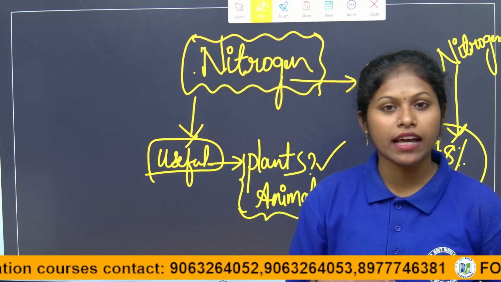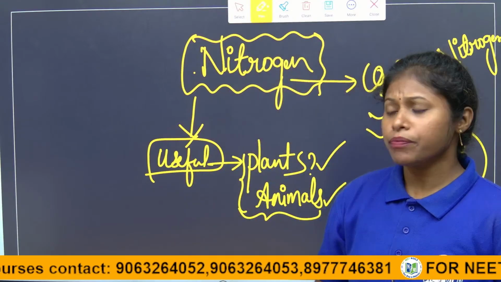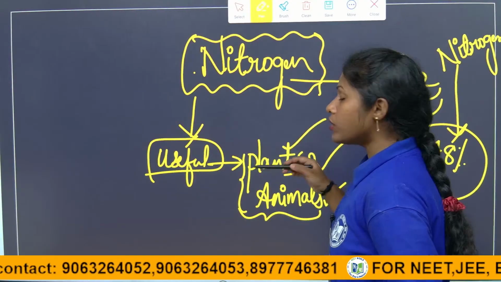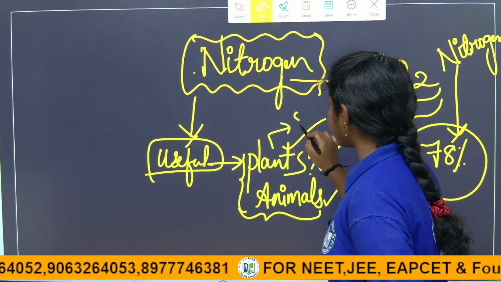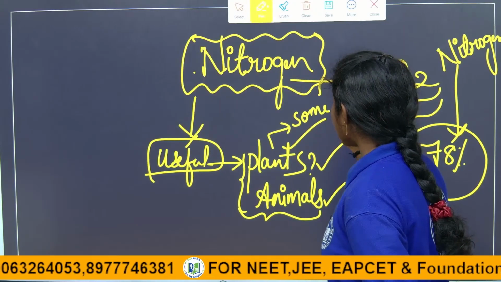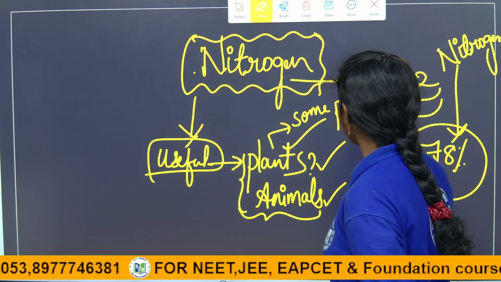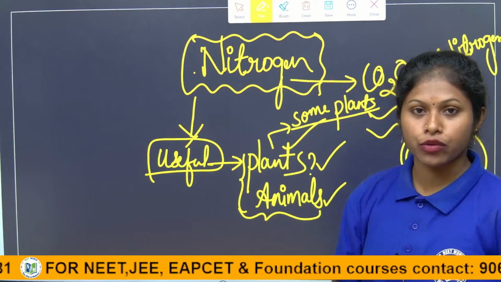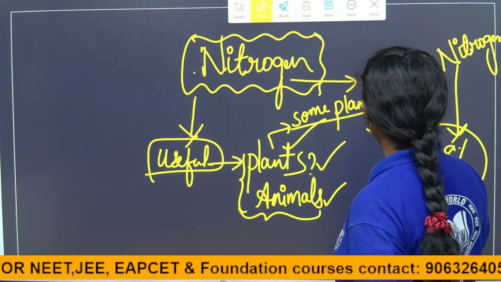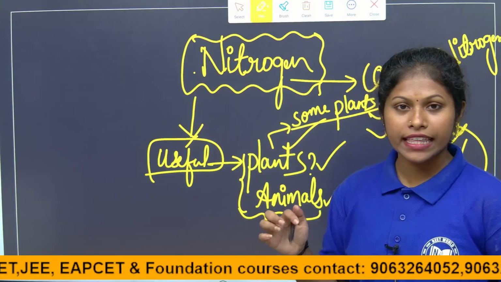not present in our body. In plants also, the mechanism is not there to directly take nitrogen. But some plants have the mechanism to fix nitrogen from the atmosphere. How they fix it, we will study in this session.